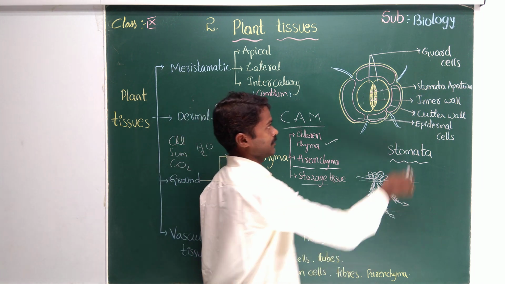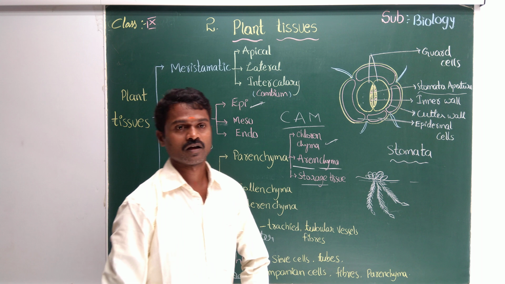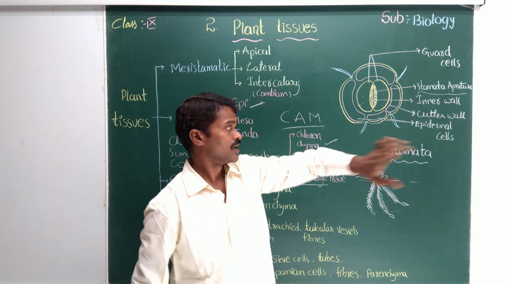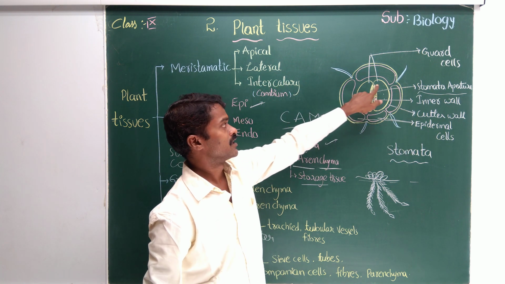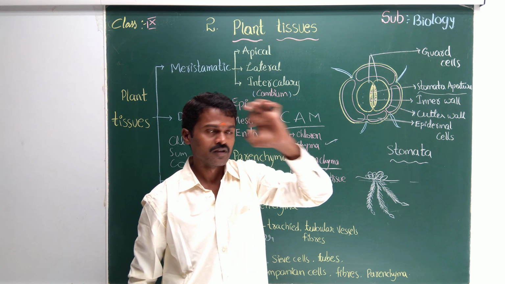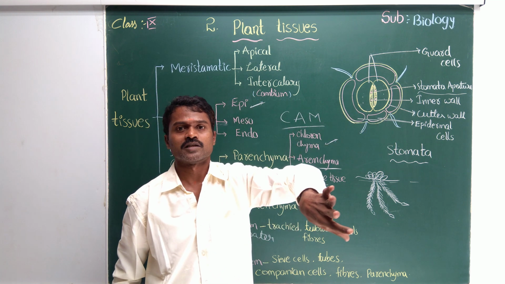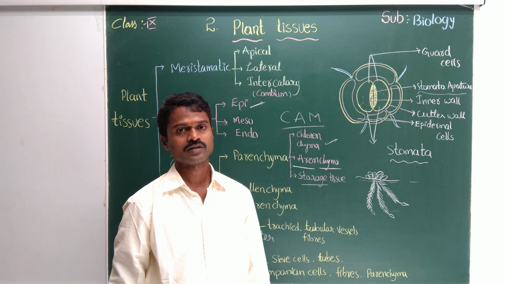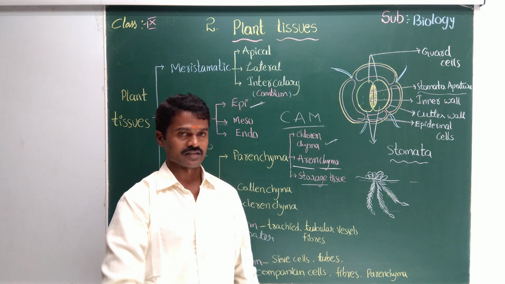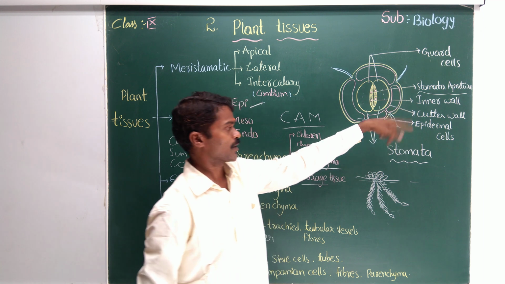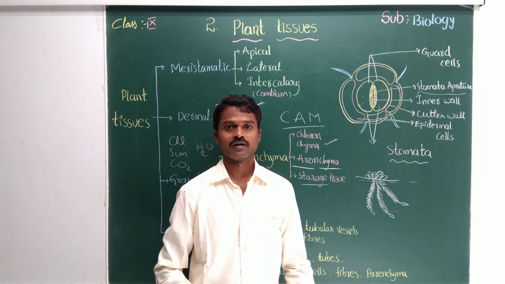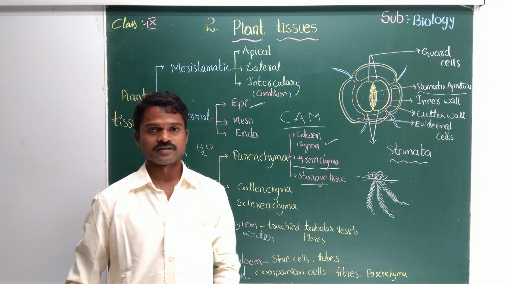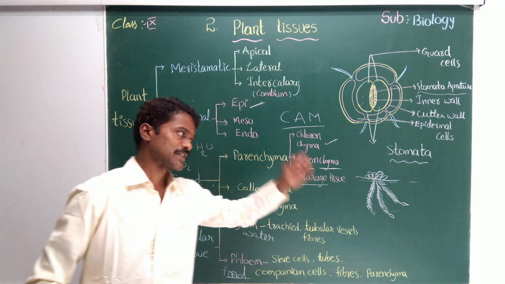The space is actually called the stomatal aperture. Aperture is a science word meaning hole or pore. The aperture is protected by these bean-shaped or kidney-shaped cells. Just to compare with zoology, what is the shape of guard cells? Guard cells are bean shaped, otherwise kidney shaped cells. They protect the aperture. This total structure is called the stomata. Yes, this stomatal pore or aperture is the respiratory organ of the plant. I hope it's very clear.